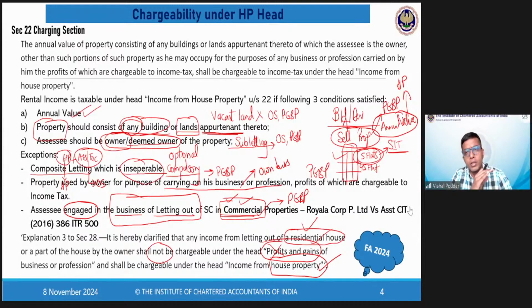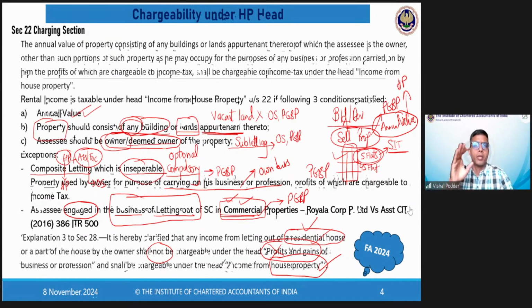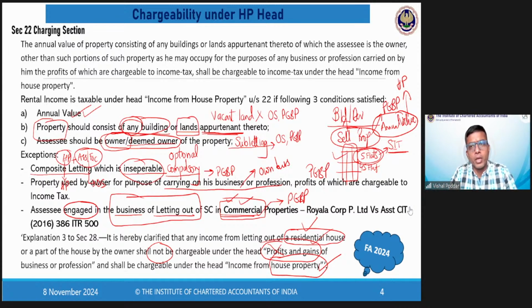However, if you are not in the business of letting out, and you were holding all these properties as an investment, as you are earning money, you are buying these properties, and now you are letting them out, then the rent of all 4 properties, the 2 residential and the 2 commercial, would fall under the head HP only. So if you mean that in your question, then you're right. I'm answering your question for everybody's benefit because others are not able to see your question.